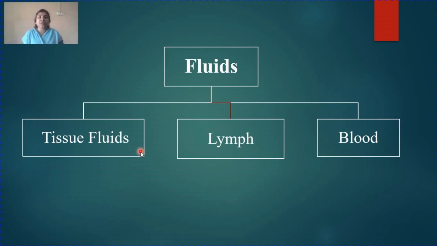Lymph is present in the lymphatic system and blood is present in the blood vascular system. Blood is a very vast topic, so we are going to study about blood as a separate topic in our next video. In today's video we are going to study about the tissue fluids and the lymph and lymphatic system.